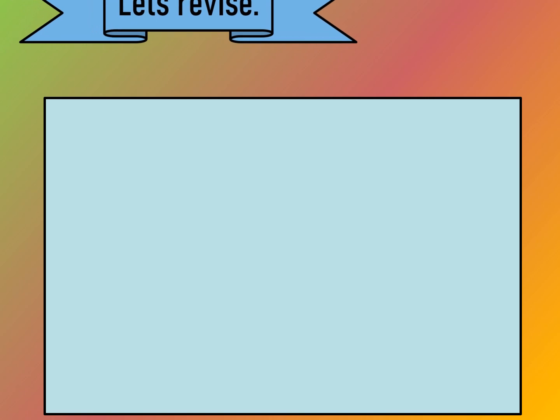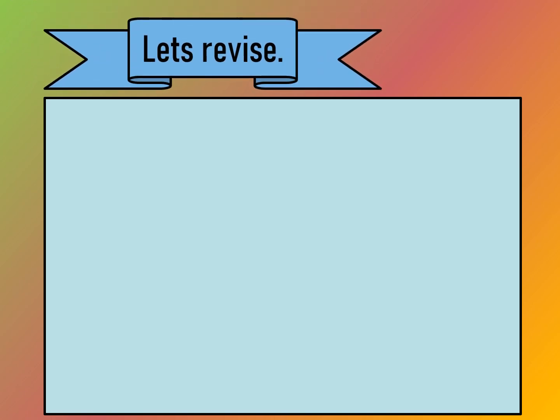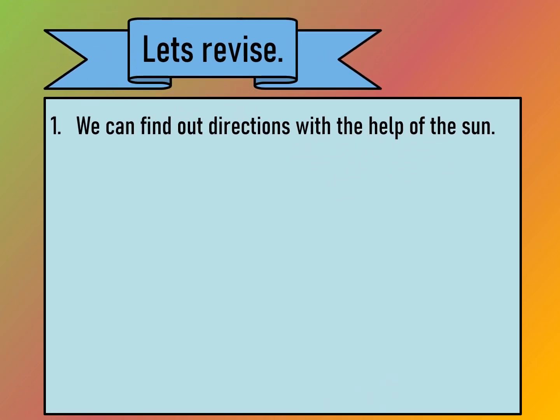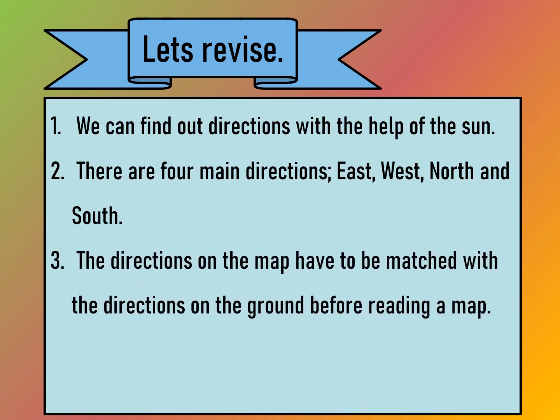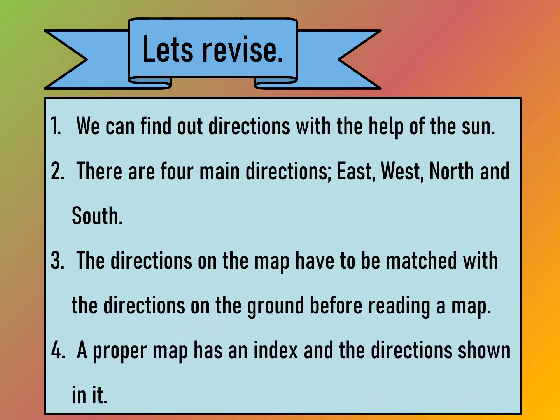With this, we come to an end. But before we conclude, let's revise what we have learned in this lesson. We can find out directions with the help of the sun. There are 4 main directions: east, west, north, and south. The directions on the map have to be matched with the directions on the ground before reading a map. A proper map has an index and the directions shown in it.